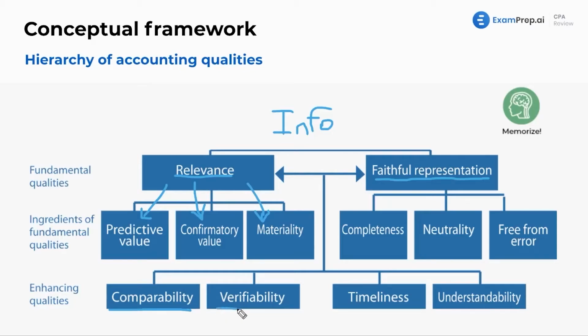Verifiability, that one's pretty straightforward. We want to make sure that everything we see, we can verify, and it is accurate, it is true. Timeliness, well, if we don't get the financial statements in time, then we're at a loss. We're kind of screwed. We can't make a decision in time. And understandability, this is what we talked about before, the reasonable person. We want to make sure a reasonable person can understand the financials.